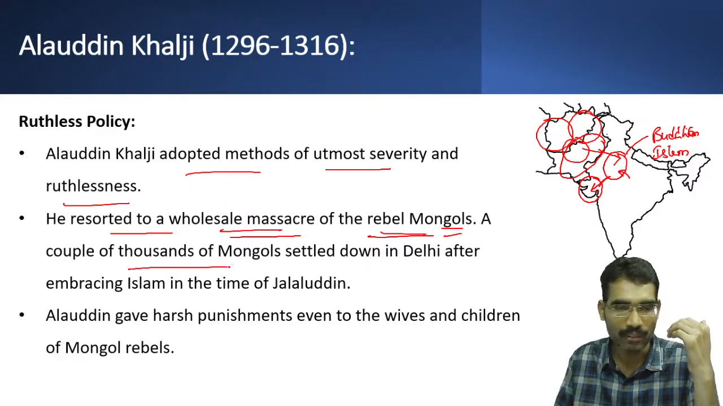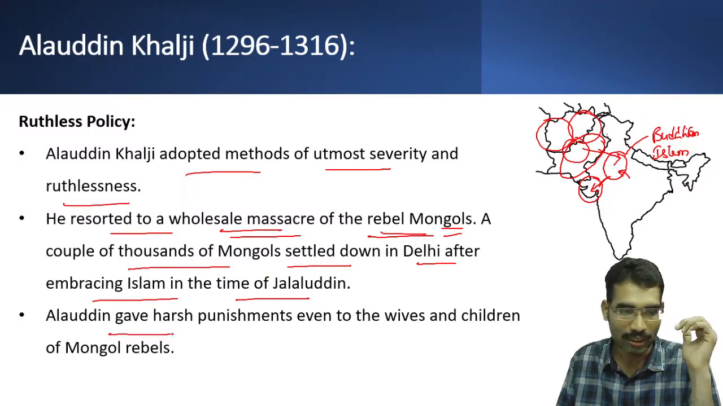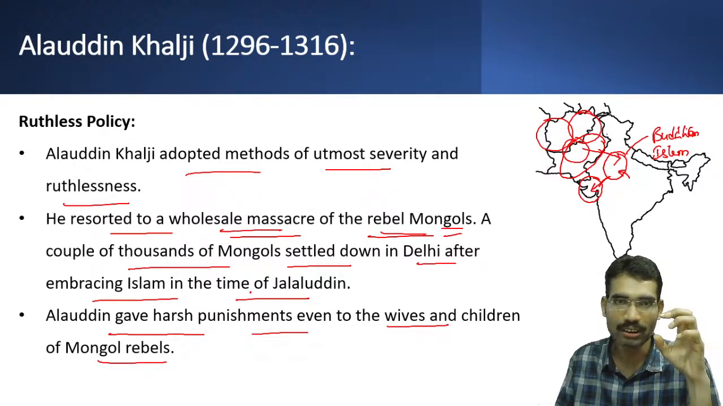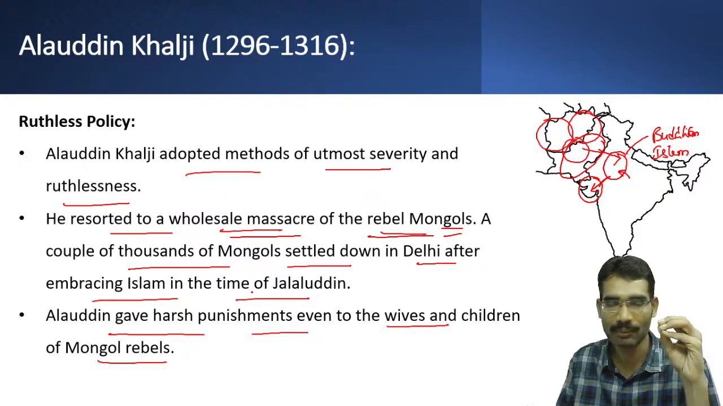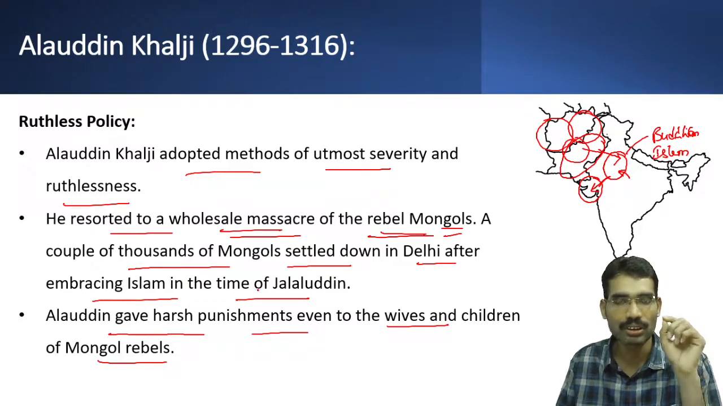A couple of thousand Mongols settled down in Delhi after embracing Islam in the time of Jalaluddin. Alauddin gave harsh punishments even to the wives and children of Mongol rebels. So it is not only the persons who rebelled against him who were punished, but even their family members. This shows the ruthless policy followed by Alauddin Khalji in order to safeguard his position as Delhi Sultan.